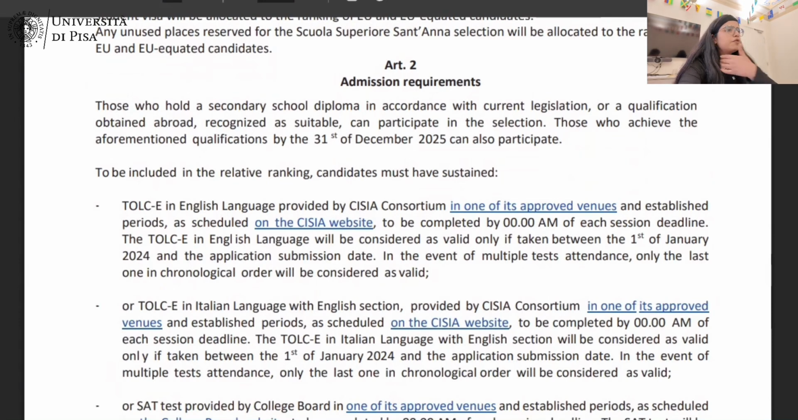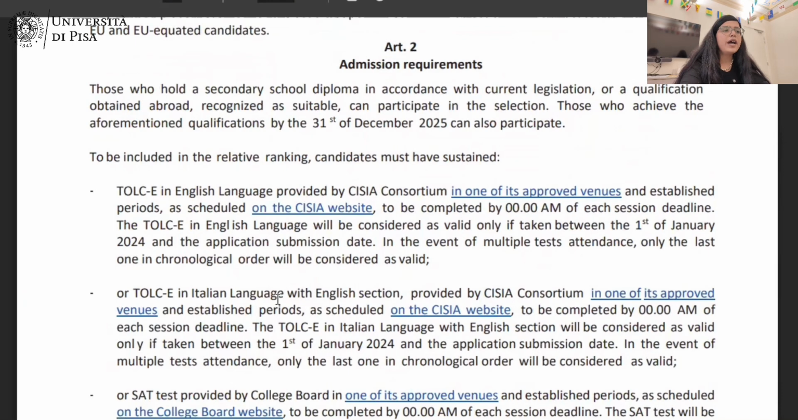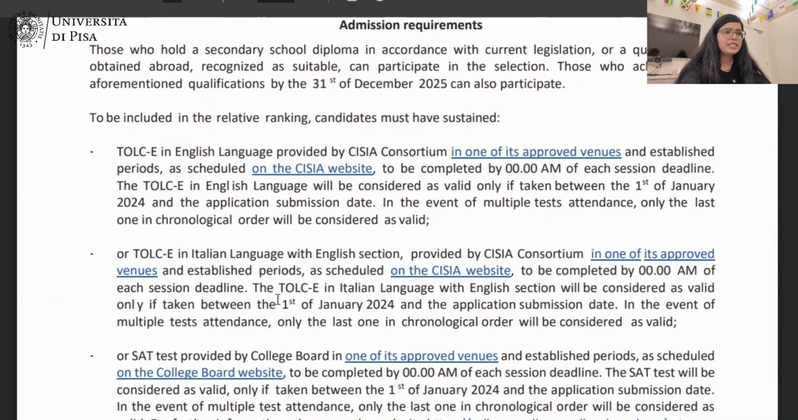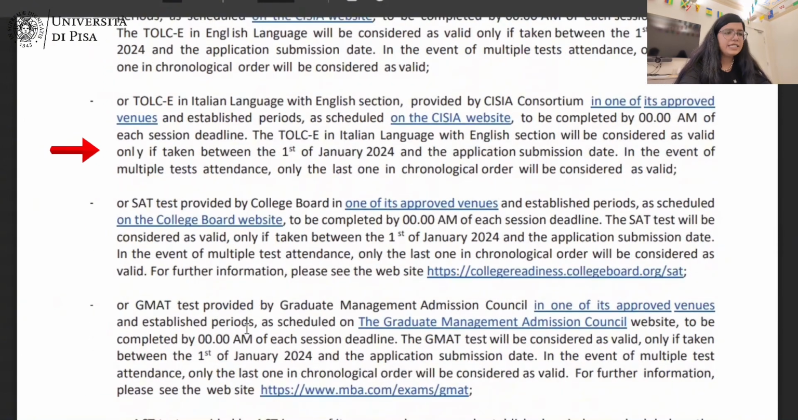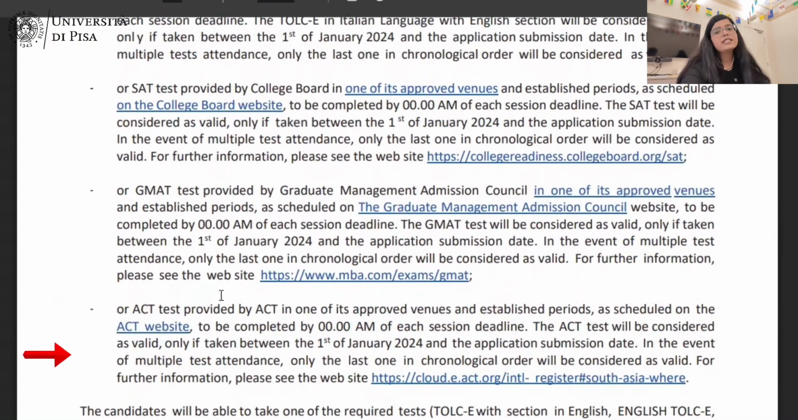The first is, of course, you should hold a secondary school diploma from abroad. And then you have to take one of 4 tests. Either you have to have the English CEnglish test, or the SAT test, or the GMAT test, or the ACT test. It is compulsory for you to have at least one of the tests in order to apply. You cannot apply for admission without the test.